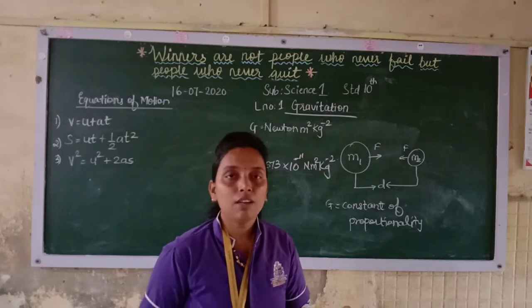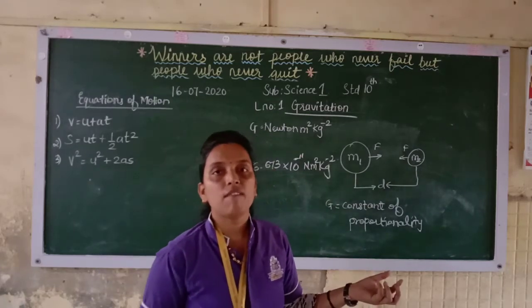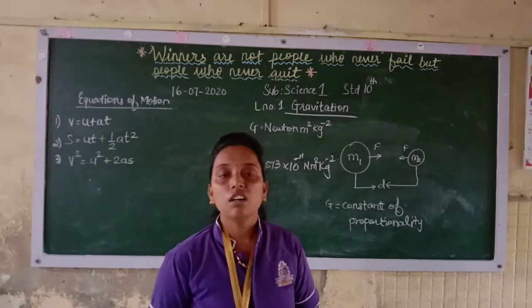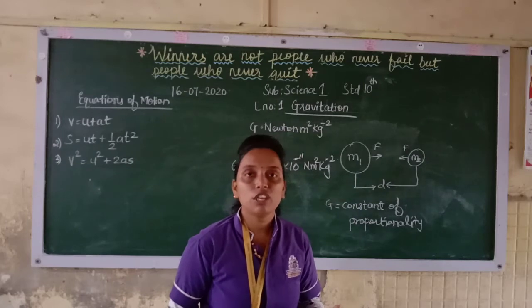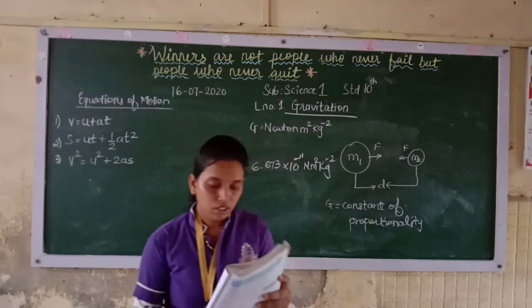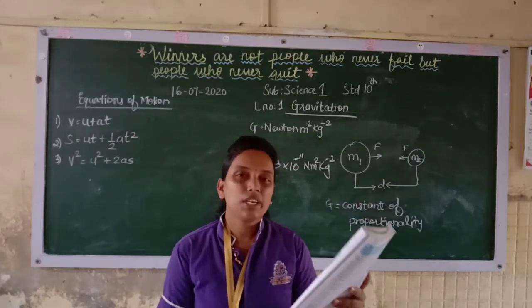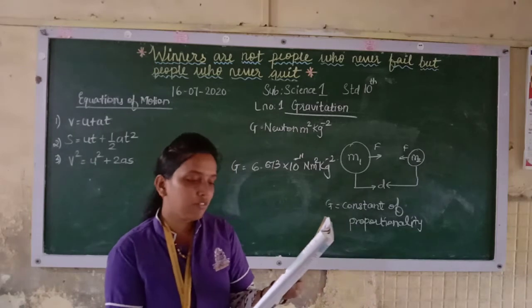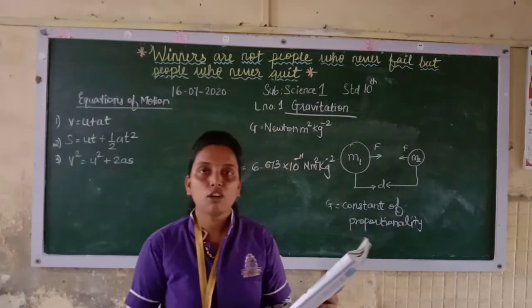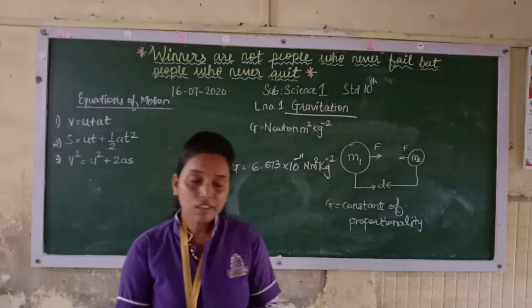When you put the proportionality constant, you will get F is equal to G into m1 into m2 upon d square, where G is the constant of proportionality, known as the universal gravitational constant. Also, the above law means that if the mass of the object is doubled, then the force will also be doubled. And if the distance is doubled, then the force decreases by a factor of 4, as it is in the denominator and it is a square.